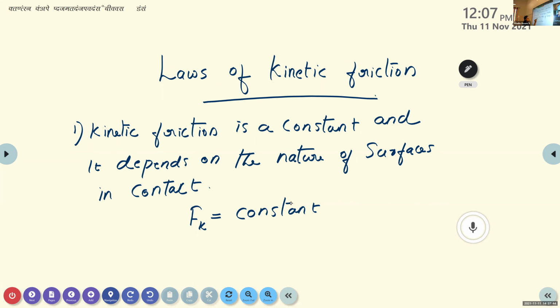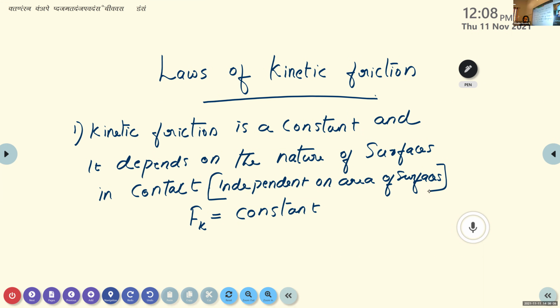You can mention that, and similar to static friction, it is independent of the area of surfaces. This is the first law.